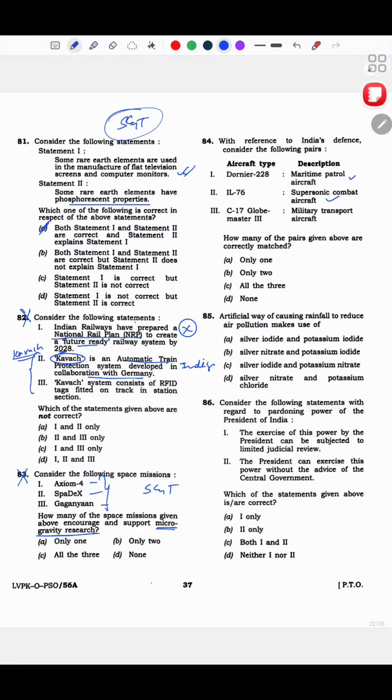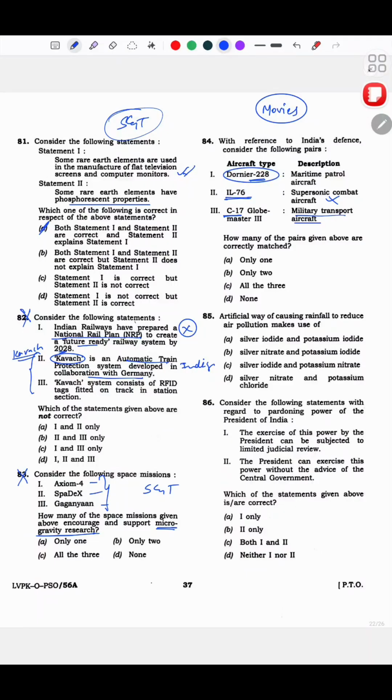Now this particular question, I would say I watch a lot of sci-fi movies and movies that have combat and stuff like that. So I knew that IL-76 is not a supersonic combat aircraft. That I knew. And I also knew that C-17 Globemaster is a military transport aircraft. So these two I knew. And Dornier 228 maritime patrol aircraft, yeah, ये पुराना है.